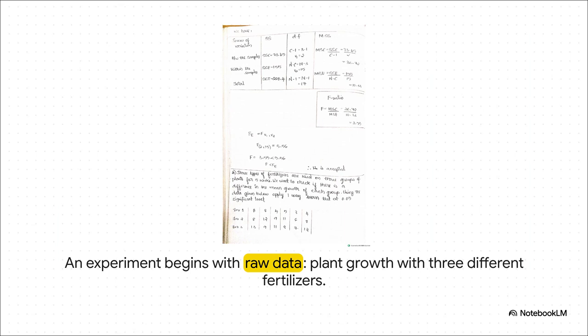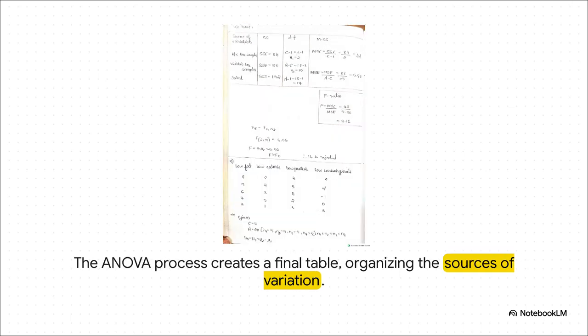Let's walk through an example. Think of it like a statistical bake-off for plant fertilizers. We want to find out which one is truly the best. You start by doing the experiment and just collecting your raw results. In this case, the growth measurements for plants that got different fertilizers. Then you take that data and run it through the ANOVA process.